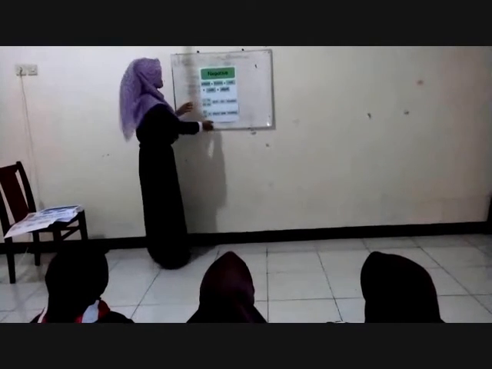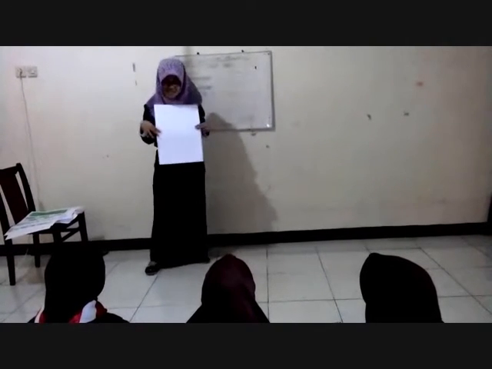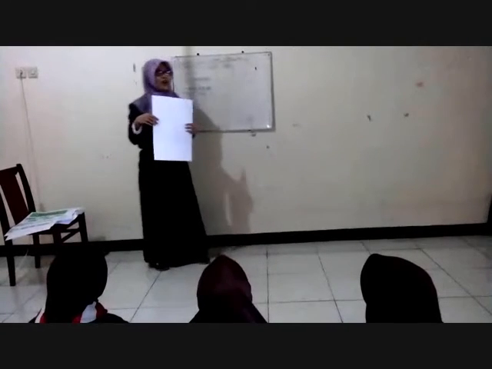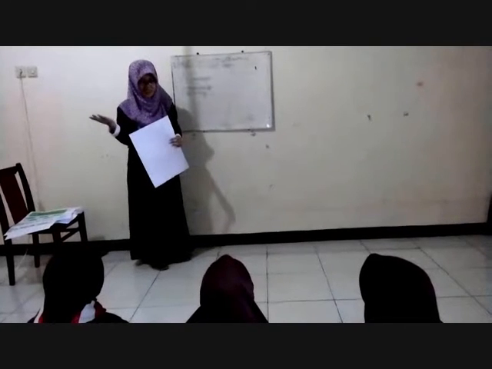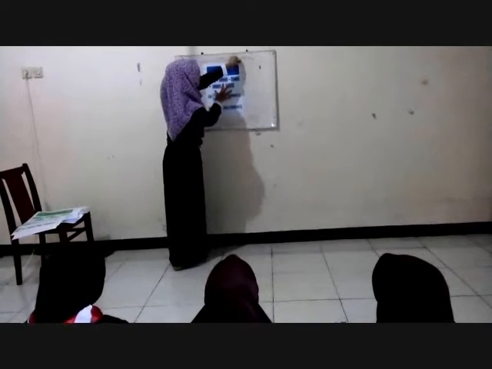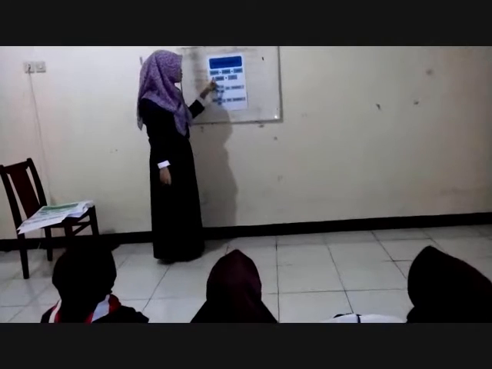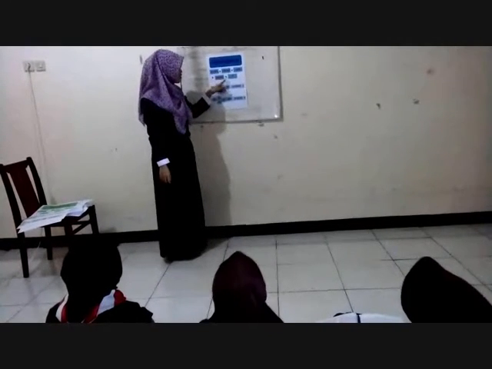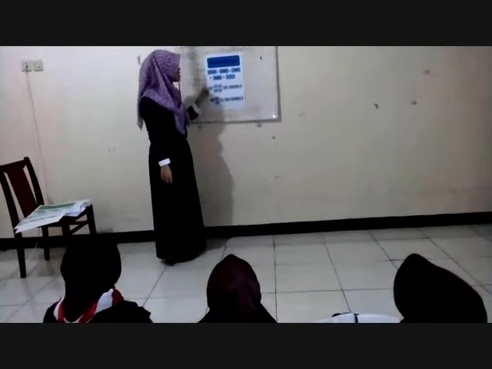Do you understand? Yes. Alright, now I'll go to the last formula of simple present tense. It is about interrogative. Do you know what interrogative is? No. No? If I've told you about the positive one, and then the negative one, and then the rest is? Interrogative. Good. Characteristic of interrogative is it always uses question mark. So the formula is do or does plus subject plus verb plus object and of course the question mark.